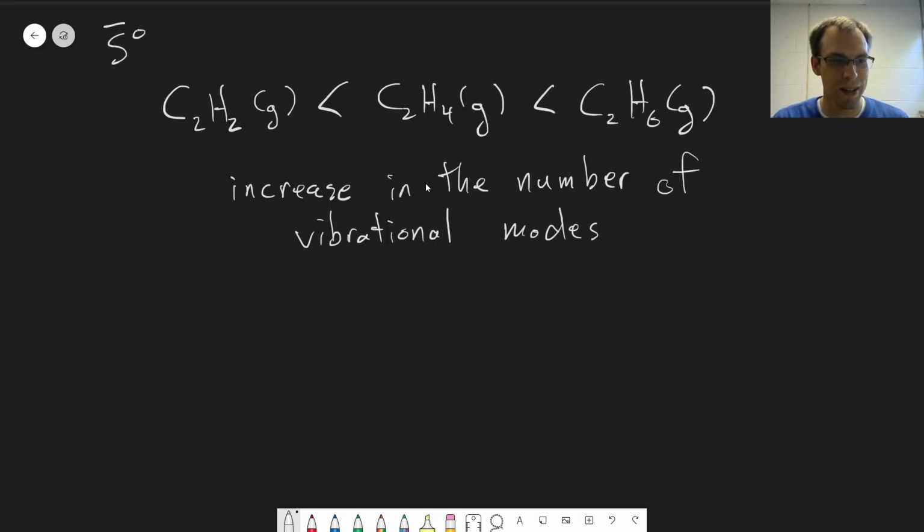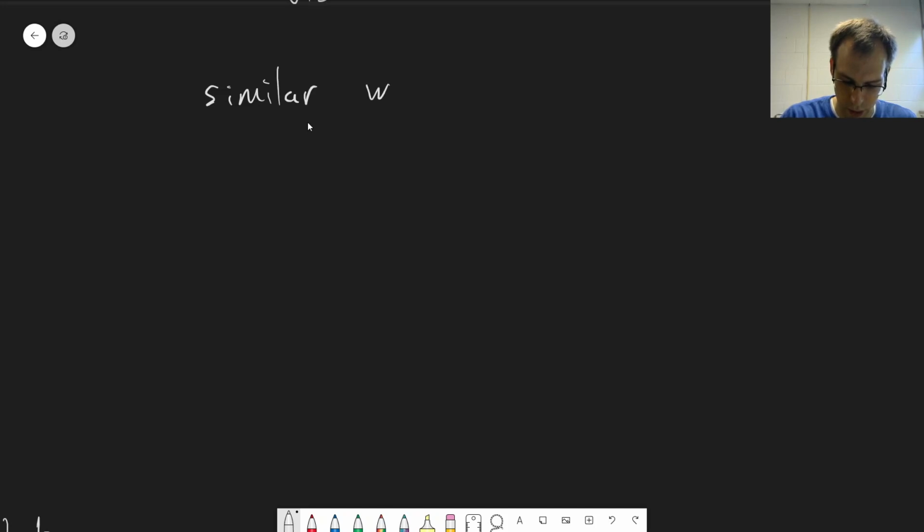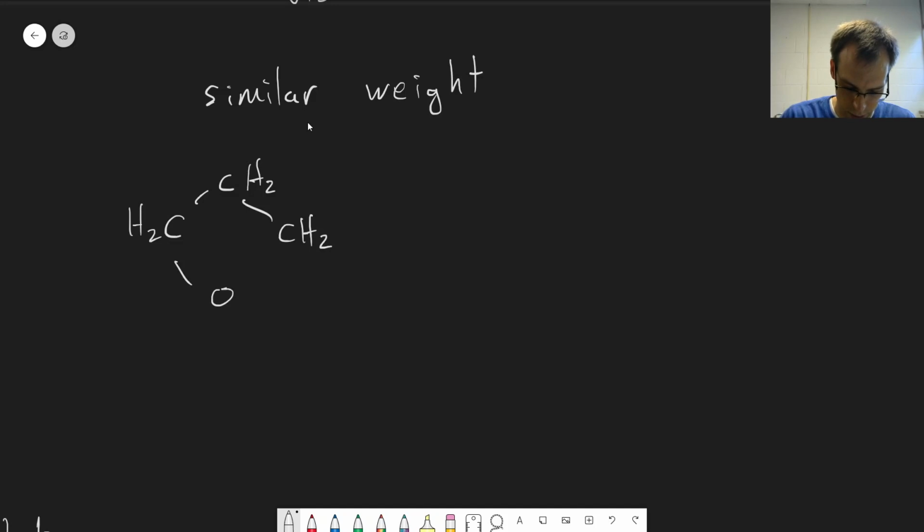Now, if molecules have a similar weight, one other thing you can do to determine entropy is look at the rigidity of the molecule. So if you have similar weight, but you compare how rigid it is, for example, if you have something that is a ring structure, let's look at this ring system here, this heterocycle.